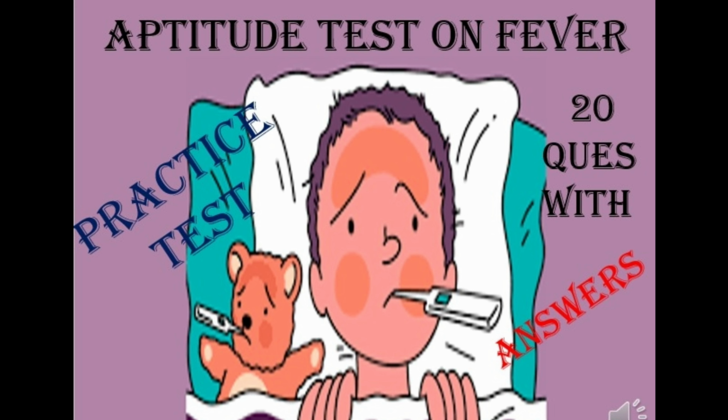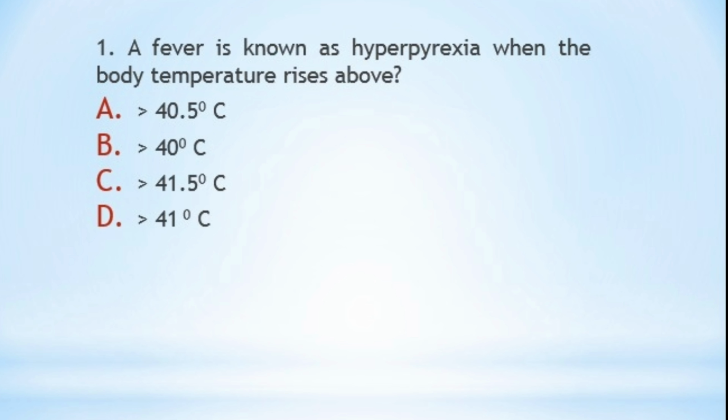So the question number 1 is, a fever is known as hyperpyrexia when the body temperature rises above option A, more than 40.5 degrees Celsius, B, more than 40 degrees Celsius, C, more than 41.5 degrees Celsius, or option D, more than 41 degrees Celsius. So the correct answer is option C, more than 41.5 degrees Celsius, or you can say 106 degree Fahrenheit.